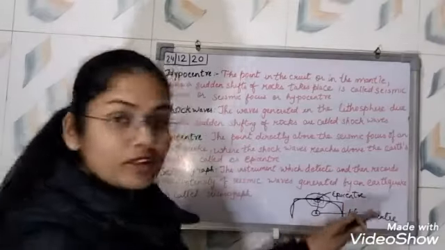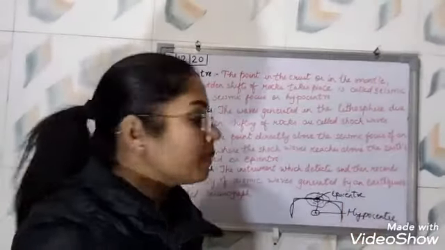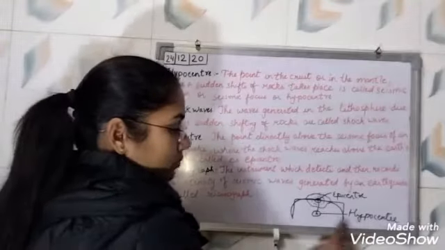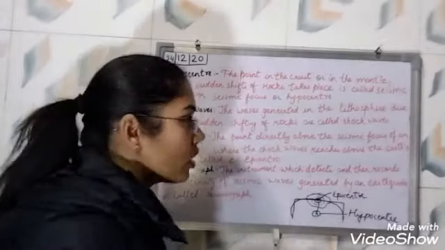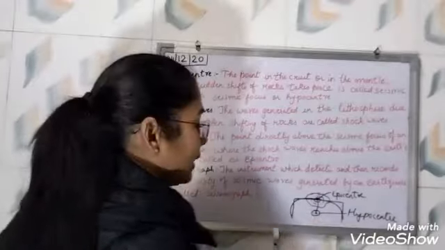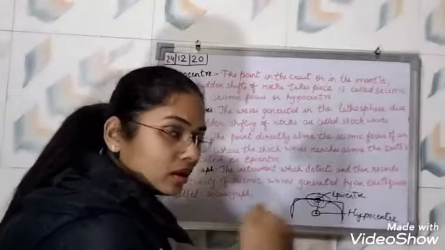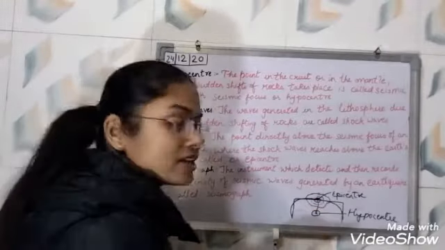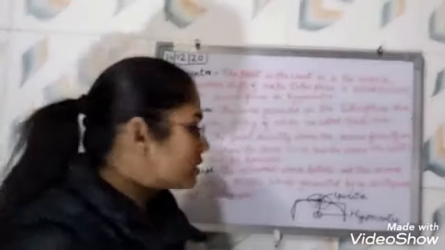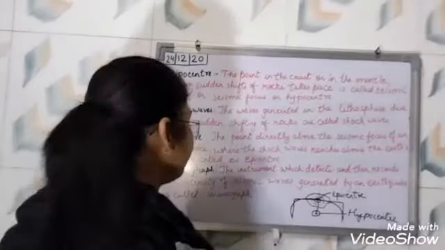So what is the difference between hypocenter and epicenter? Hypocenter is when there is shifting of rock inside the crust or in the mantle of the earth, so it is inside the earth surface, and epicenter is above the earth surface, right? So this is the major difference.